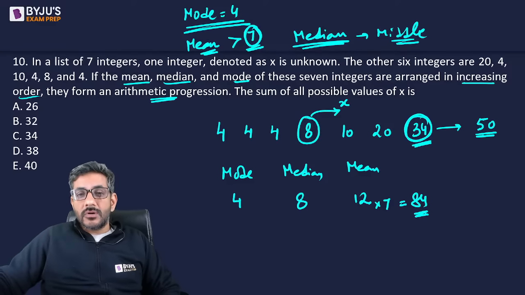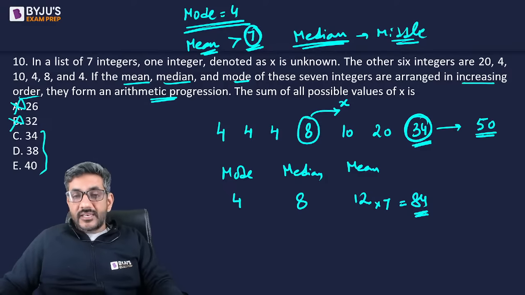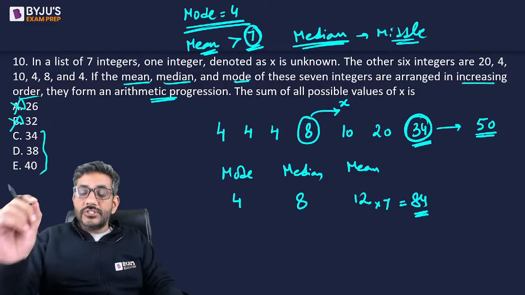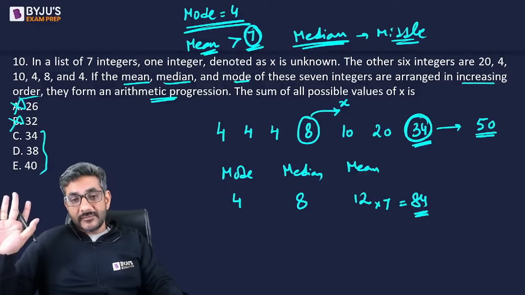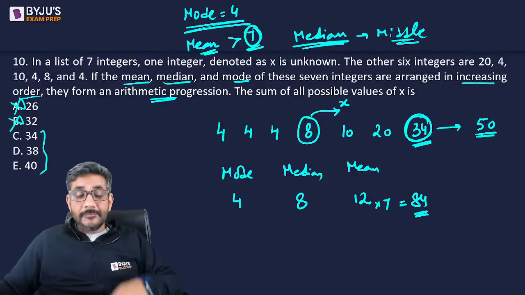The question is asking you the sum of all possible values of x. But definitely I can say 26 is not my answer, 32 is not my answer. My answer is one of these three, because one value is surely 34 that satisfies it. One is coming as 34, that is certain now, right?